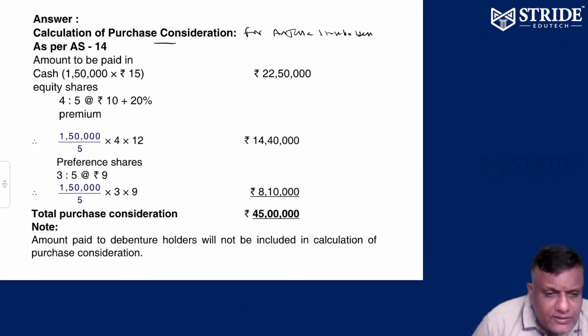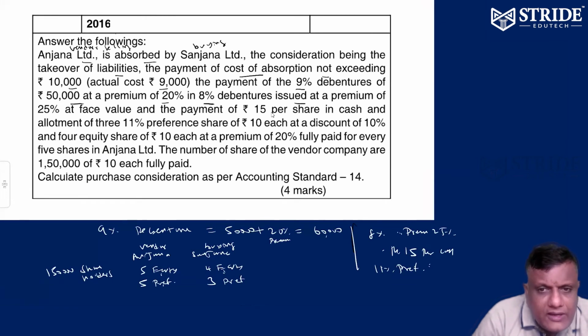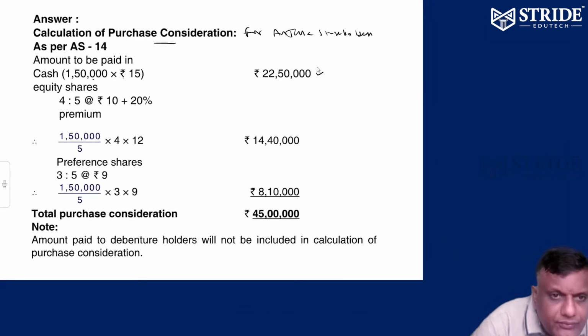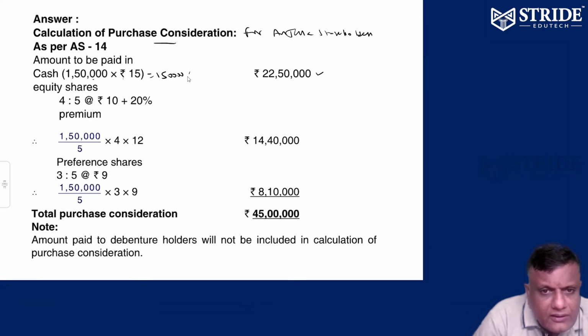First we have to pay cash. How much cash? Per share of Anjana, 15 we have to pay. So 1.5 lakh shares of Anjana into 15 is equal to 22,50,000 we have to pay to Anjana shareholders by Sanjana.